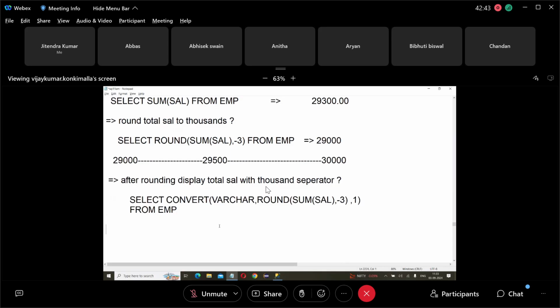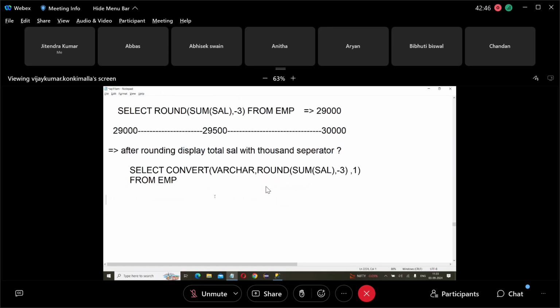So here, if you call one function in another function, which is executed first? Sum is executed. What does sum return? 29,300. Next, what is executed? Round. Round returns 29,000. Next, what is executed? Convert. What does convert return? 29, comma, 0, 0. That's all. So execution is always inner to outer, not outer to inner.